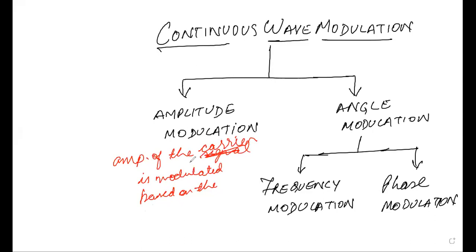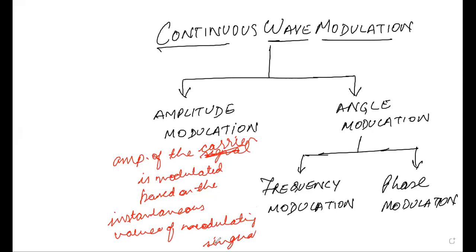So the amplitude of the carrier is modulated based on the instantaneous value of the modulating signal. We have already seen this.